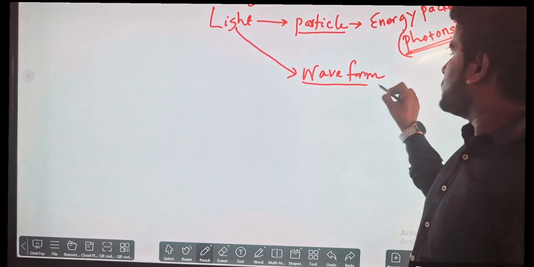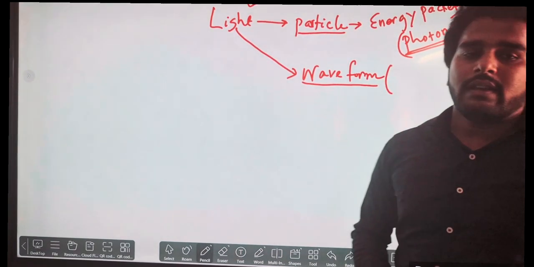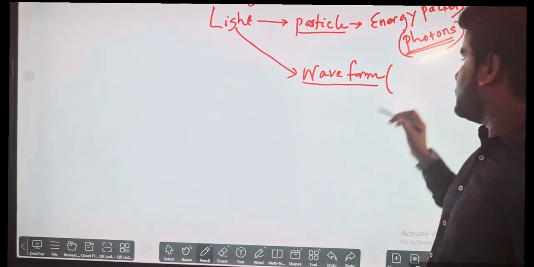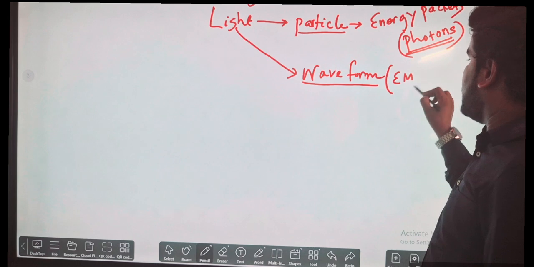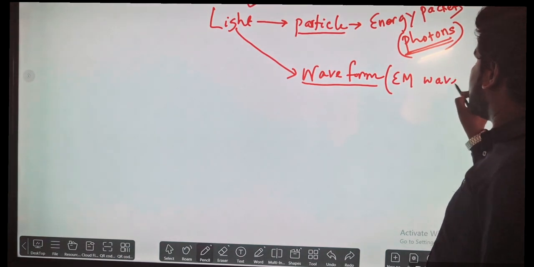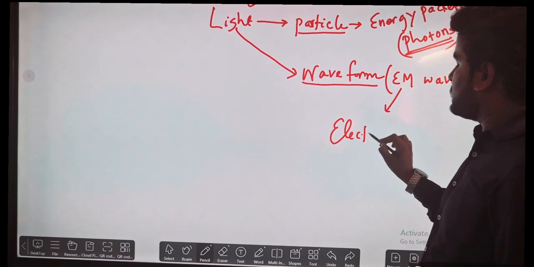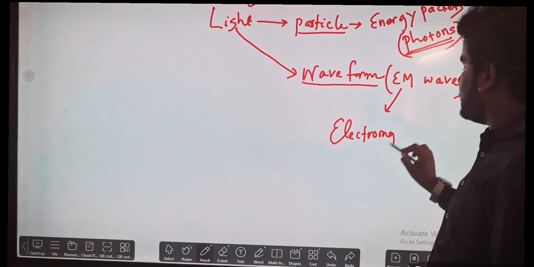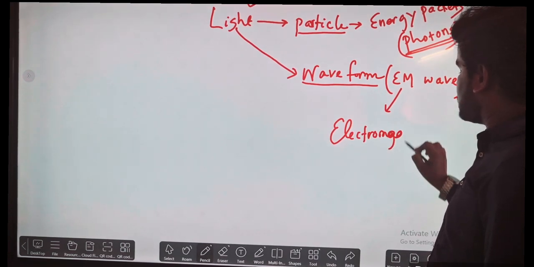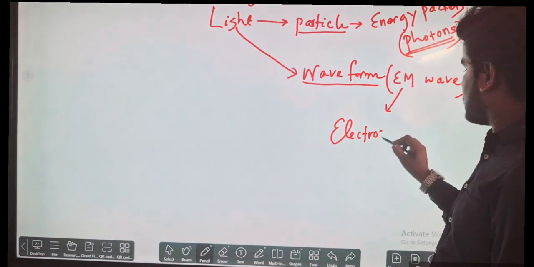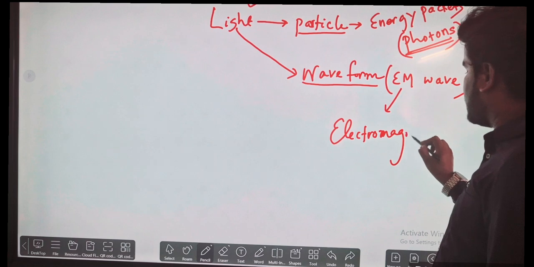Then another form is also there: wave. Light also acts in wave form, and that wave is known as an EM wave. What is the full form of EM? Electromagnetic wave.